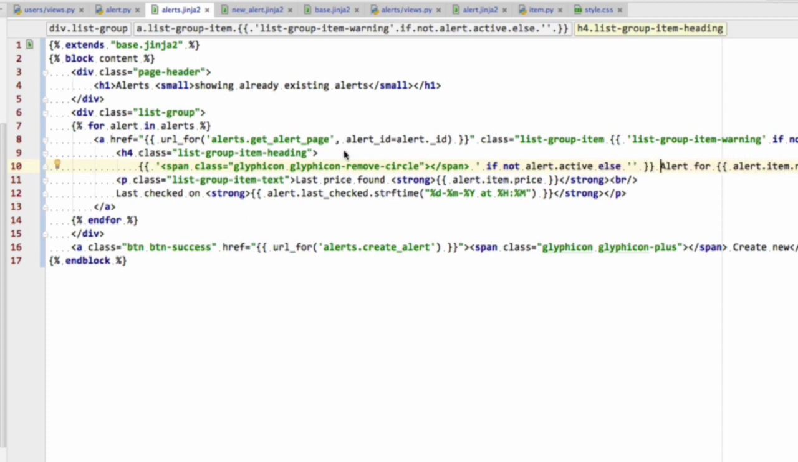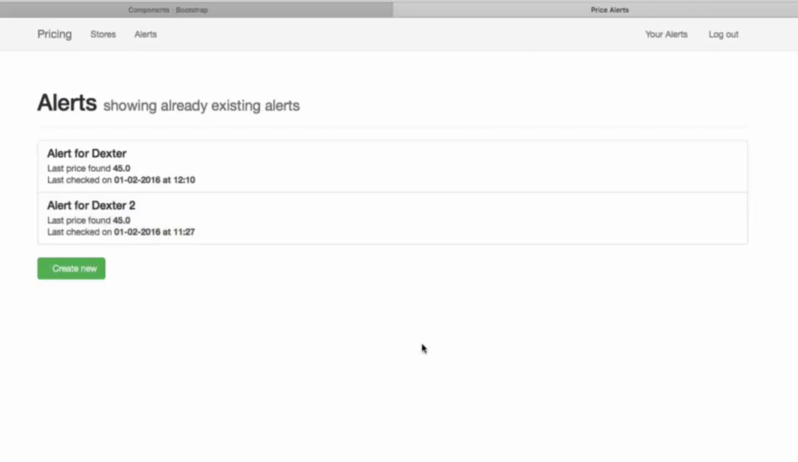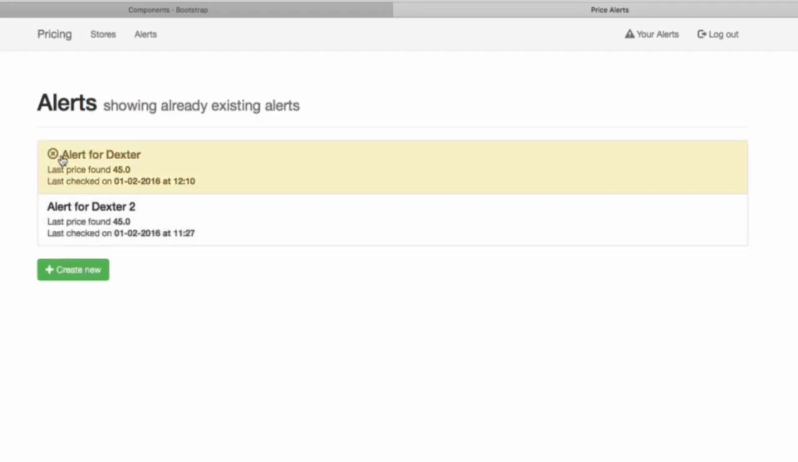Okay, so let's have a look at what this is doing. We're going to add a span class, glyphicon remove circle, if the alert is not active, and if not, we're just going to add an empty string, which, as I said, isn't going to do anything. Let's have a look at that. Refresh, deactivate one, and now that shows as a small delete circle sort of thing.